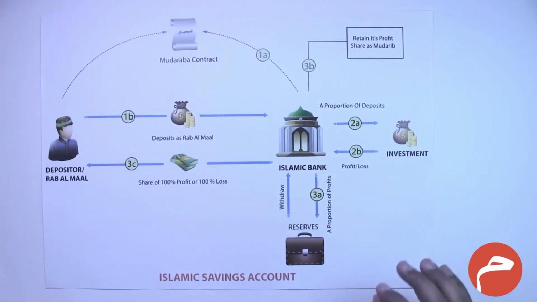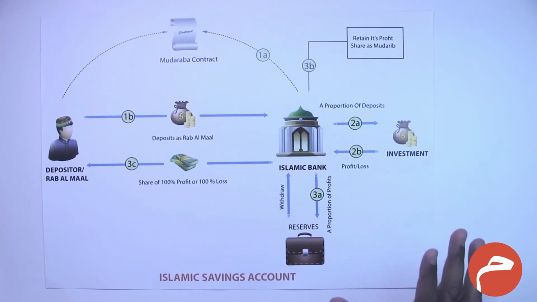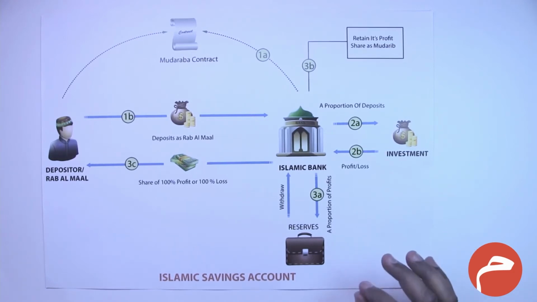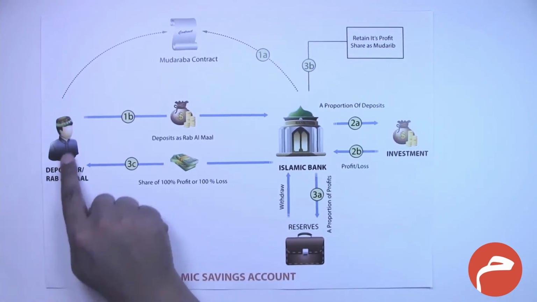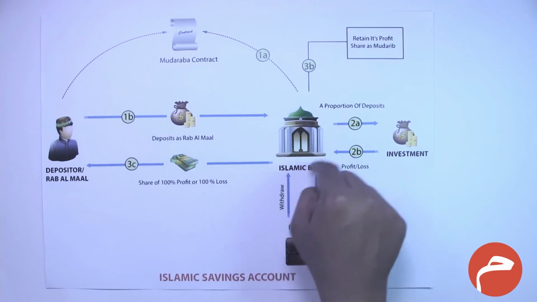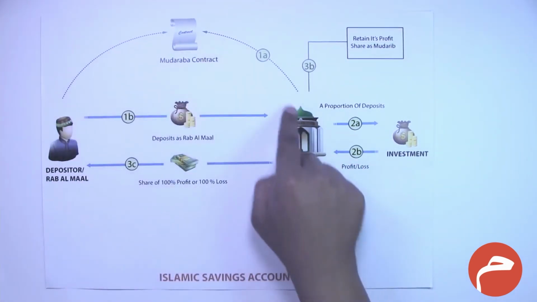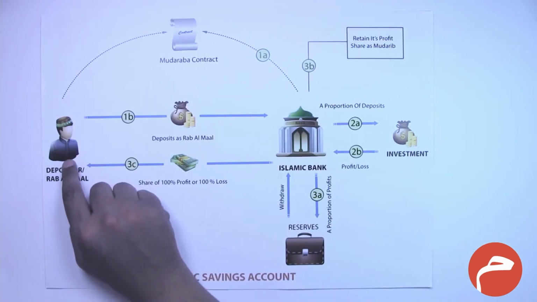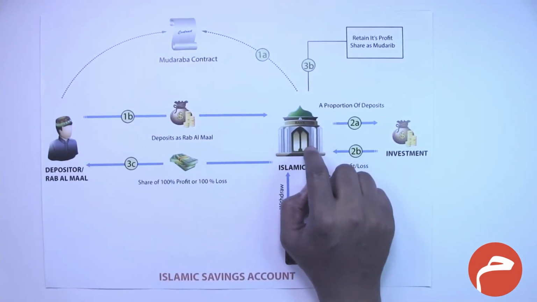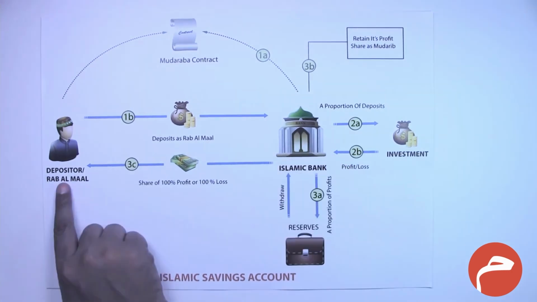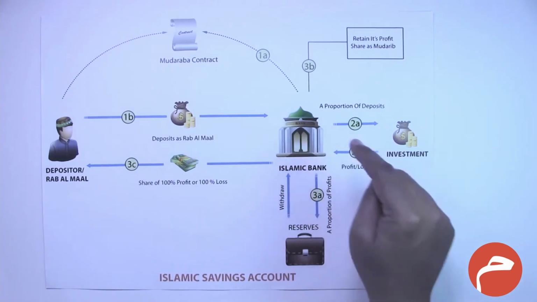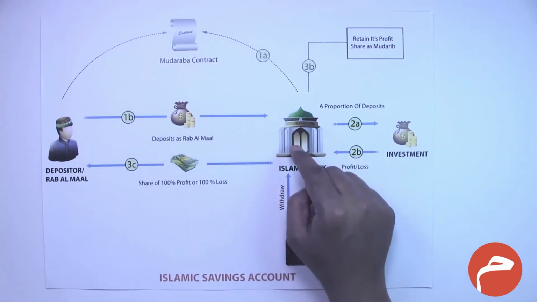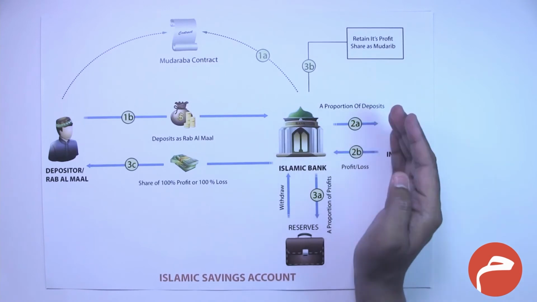Now, this is a structure for the Islamic savings account. Most of the Islamic banks use the structure of mudaraba in terms of their savings account. So if this is a depositor, a customer who comes and opens a savings account with the Islamic bank, the contract which the customer needs to sign is the contract of mudaraba, meaning to say that the depositor is the Rabbul Mal, that is the investor, and the Islamic bank is the manager or the mudarib. The Islamic bank invests the deposited funds in its business, and the business of the Islamic bank is to provide Sharia compliant financing to its customers.